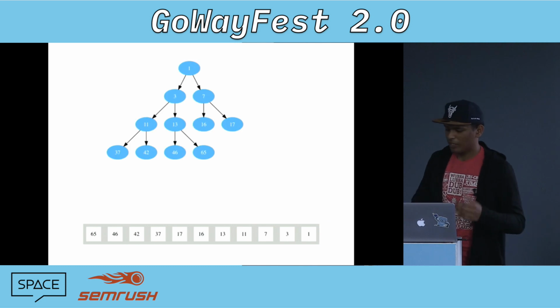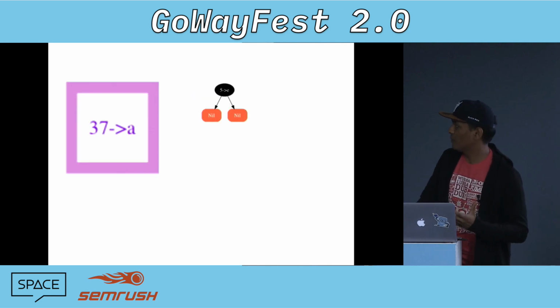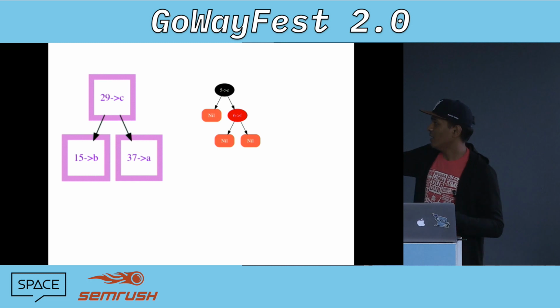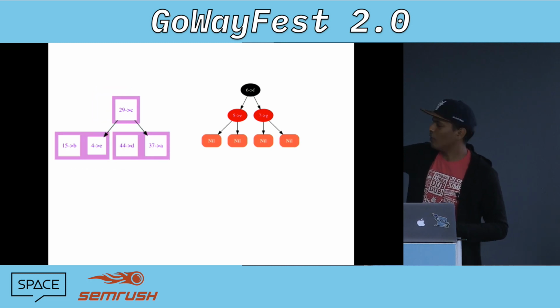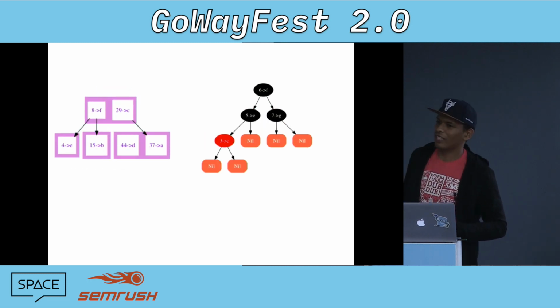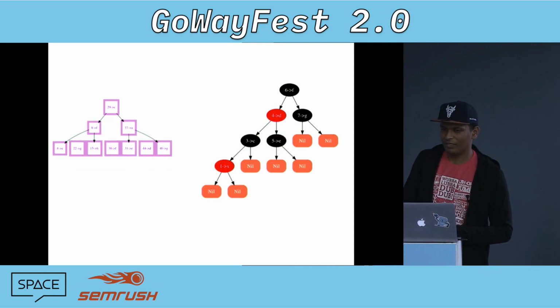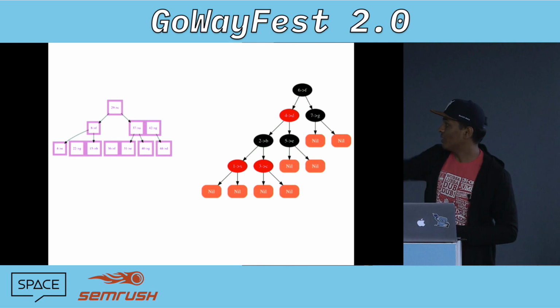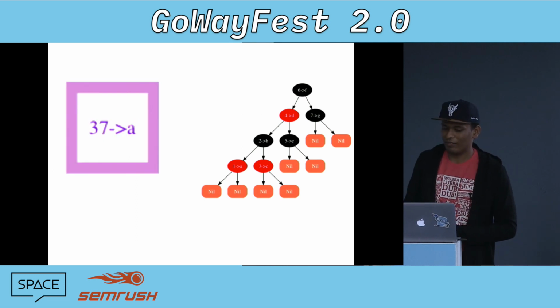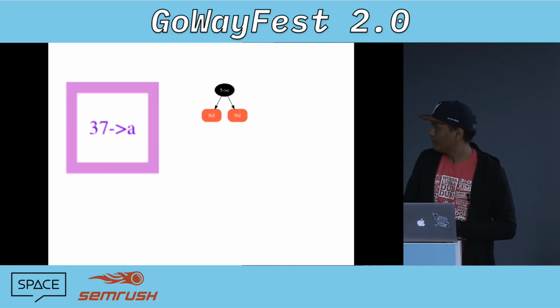And the answer is no. We can do a lot more. This was one of the simplest examples. So this is an example. Does anybody know what the data structure on the left is? No, that's the one on the right. The right one is a red-black tree. And that's a B tree.